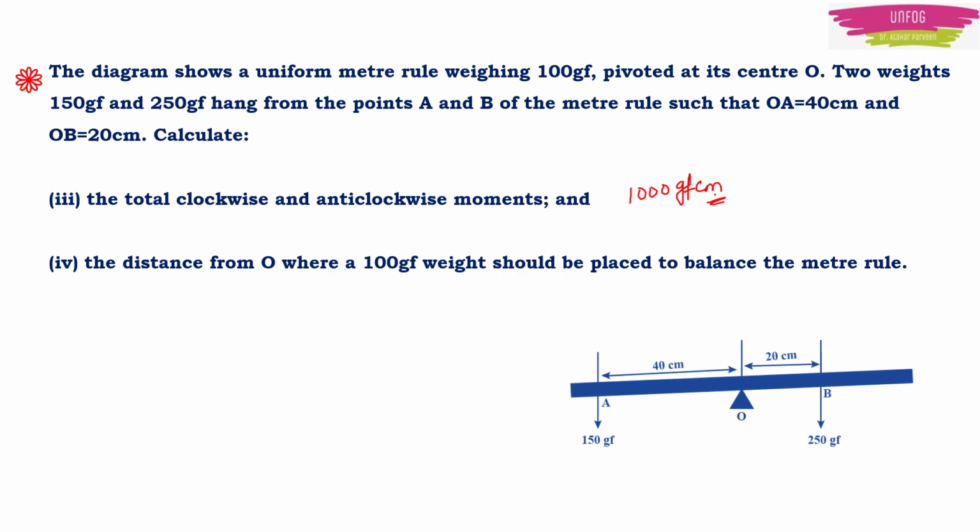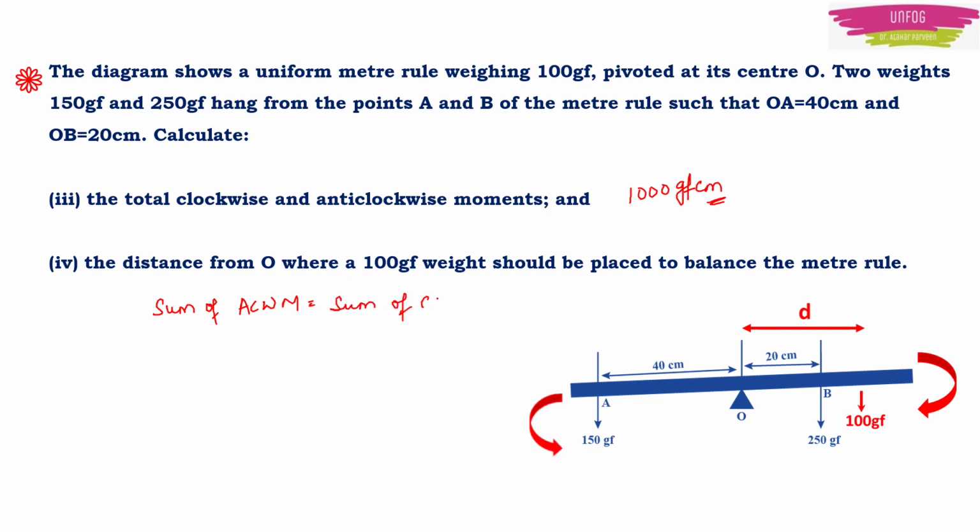The fourth question is, we have to find the distance from O where a 100 gram force weight should be placed to balance the meter rule. Now they are giving us more weight. It is 100 gram force. We have to put it somewhere on the meter rule so that it gets balanced. Now we know that the sum of anti-clockwise moments is equal to the sum of clockwise moments by the principle of moments. So the sum of the anti-clockwise moments is just 150 gram force into 40 centimeter.